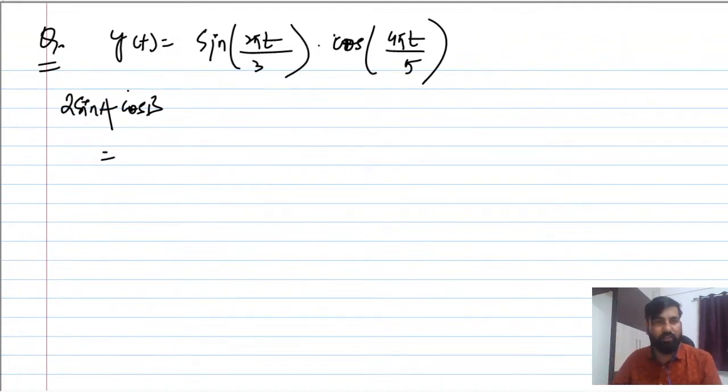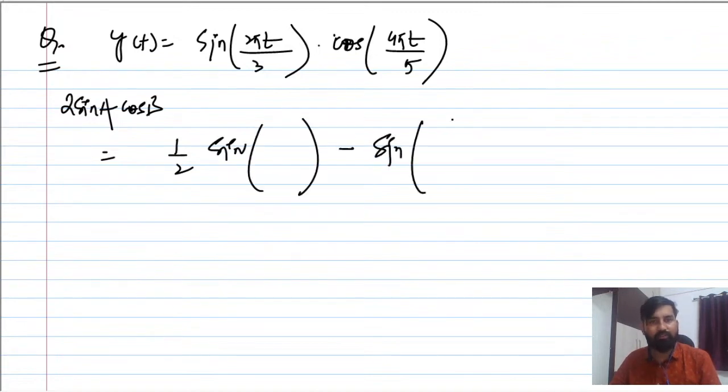Here 2 is not multiplied, so you can say 1 by 2 times sine a plus b minus sine a minus b. Okay, so it will be like this.